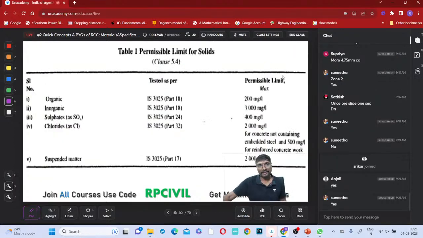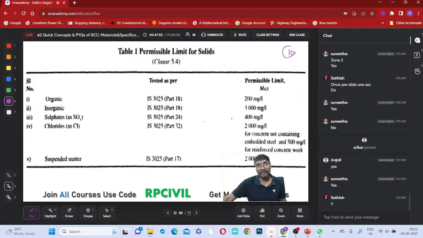Right. This is strength, right? Now these are specifications you have to remember definitely. Permissible limits of solids are given in Table 1 of IS 456, as per clause 5.4. So this is water, clause 5.4 only.